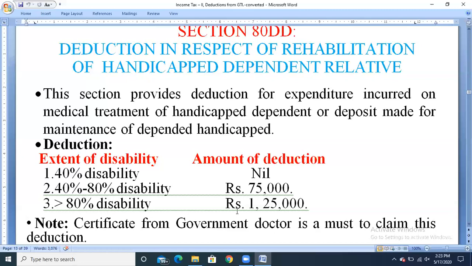So section 80DD clearly states that any expenditure made by the assessee for the rehabilitation of the handicapped, or any deposit made for the maintenance of the dependent handicapped, we can claim as deduction. If the disability is less than or equal to 40%, the deduction amount is nil. If the disability is more than 40% and less than 80%, the amount of deduction is 75,000. And if the disability is more than 80%, then the amount of deduction is 1,25,000.